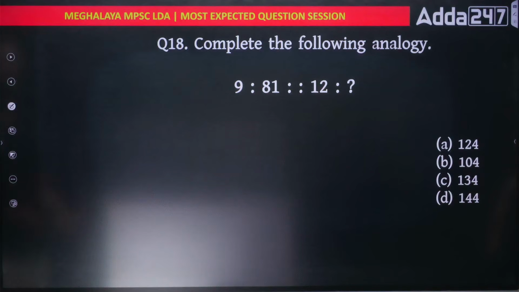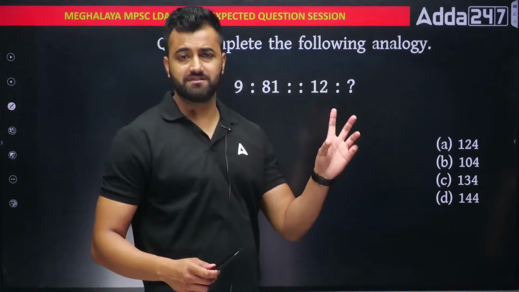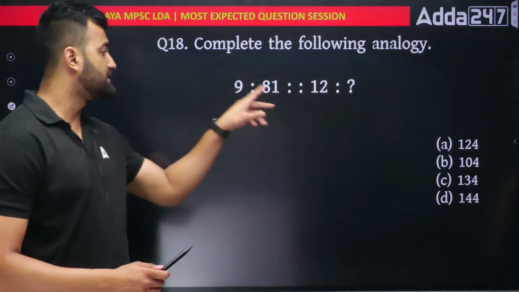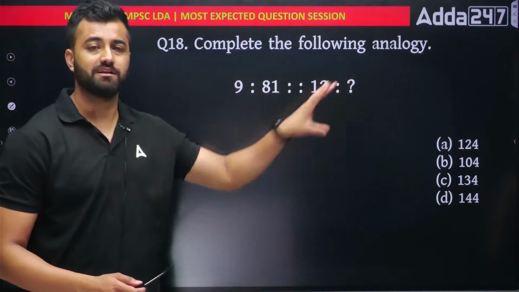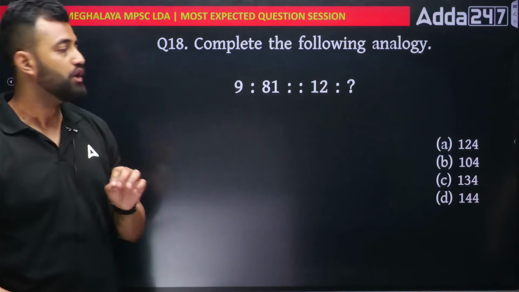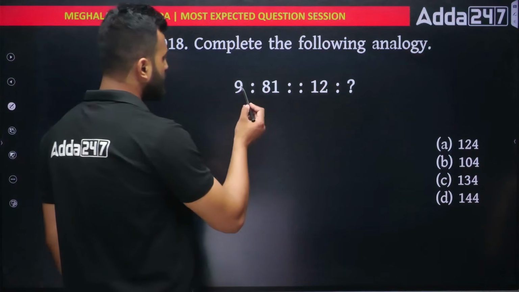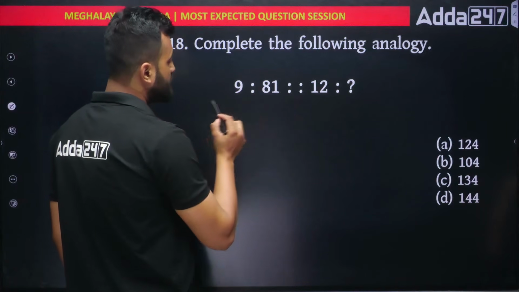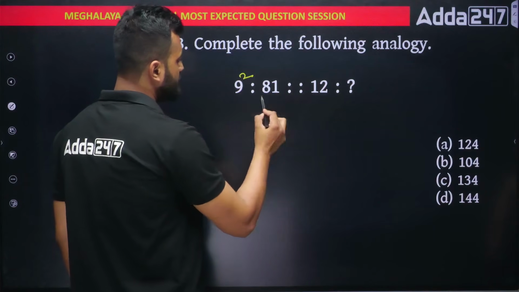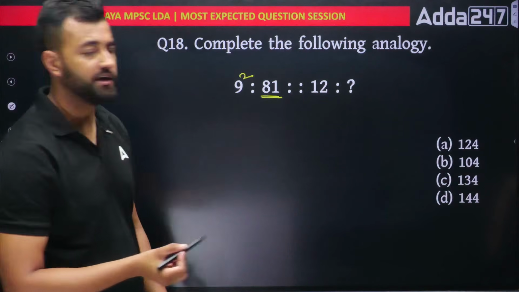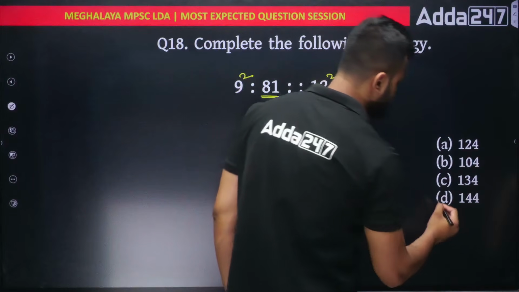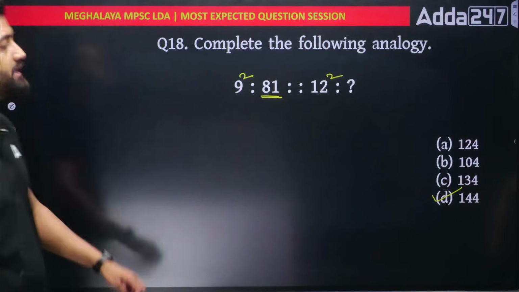Question 18, let's see. Complete the following analogy. This is number analogy. Whenever you see these dots, this topic is known as an analogy. So whatever logic is here, same logic would be here. As you can see, 9 is related to 18. So we know that 9 square is 81. Similarly, 12 square would be 144, option number D. Okay, next.